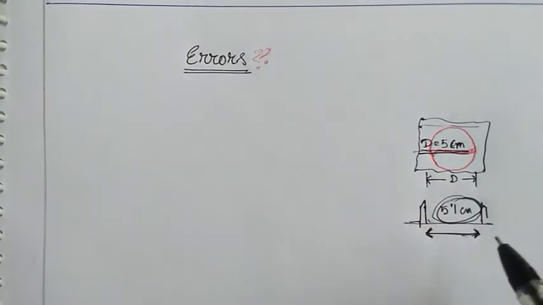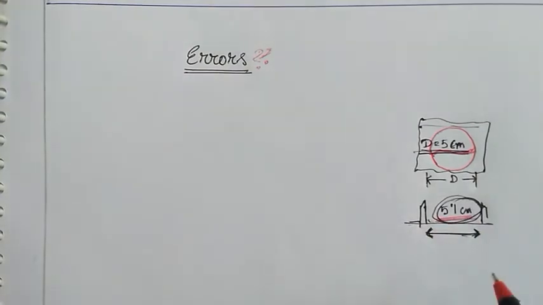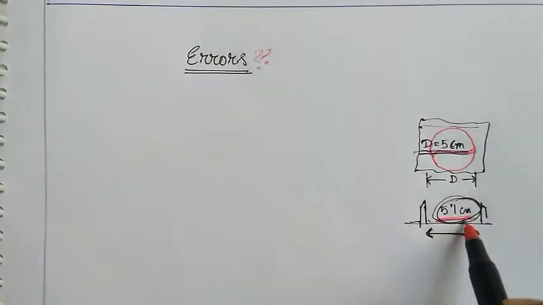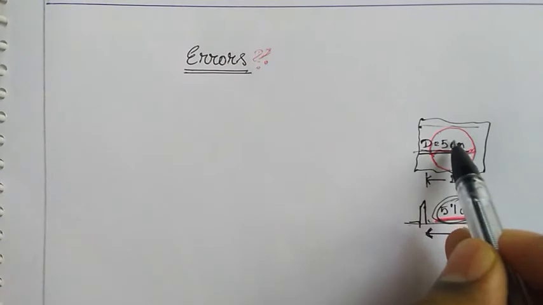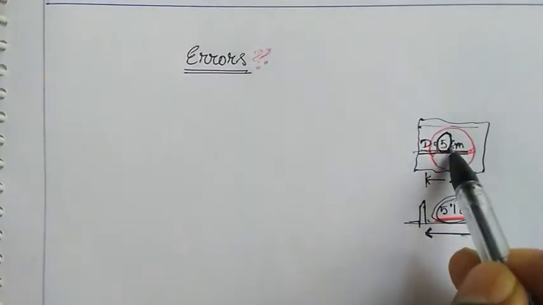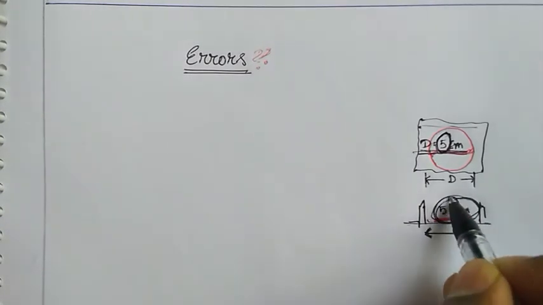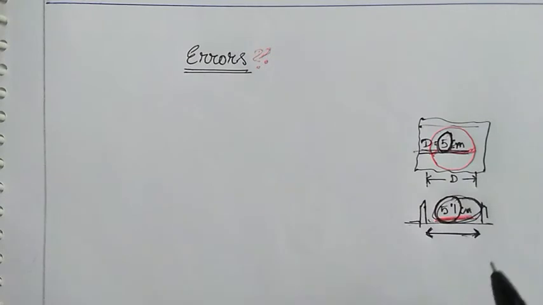So what you measured here is not correct. There is a mistake in it. So error is basically the difference between the original value, the correct value of 5 centimeter, and the measured value, which may or may not be correct. Error is the difference between these two.